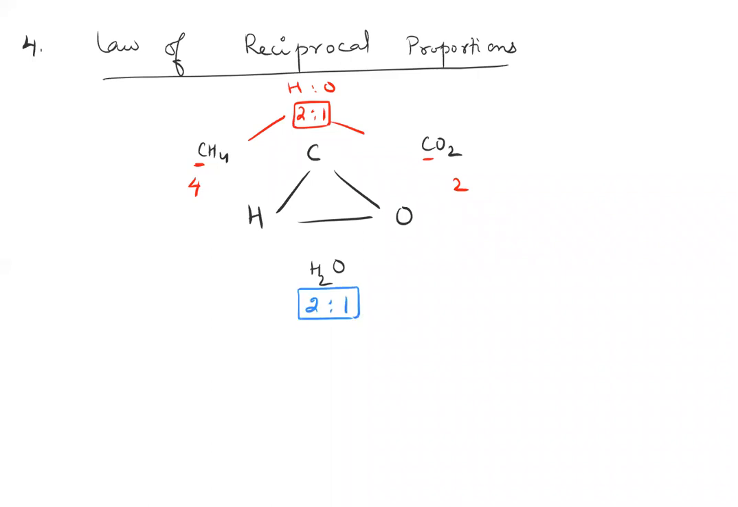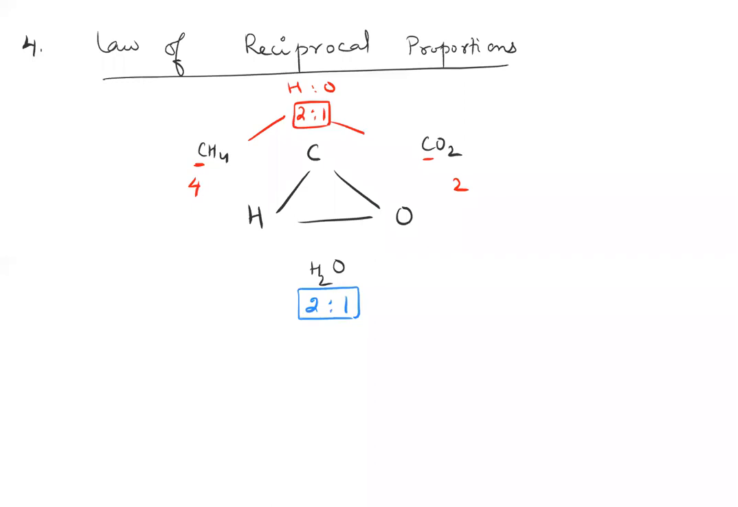So the law says if you have three mutually combining elements, the amount of element 2 and 3 which combine with the same amount of element 1 is either equal to or a multiple of the amount in which 2 and 3 combine with each other. Let me put it in terms of names, okay?